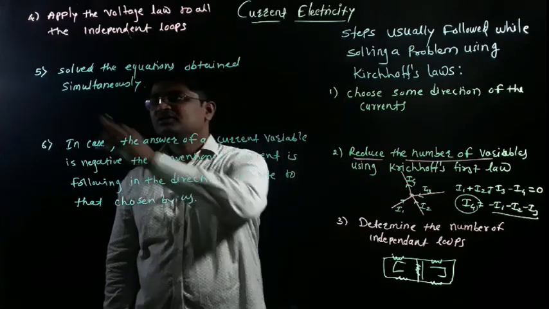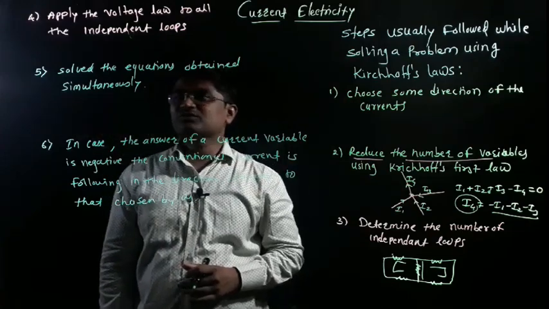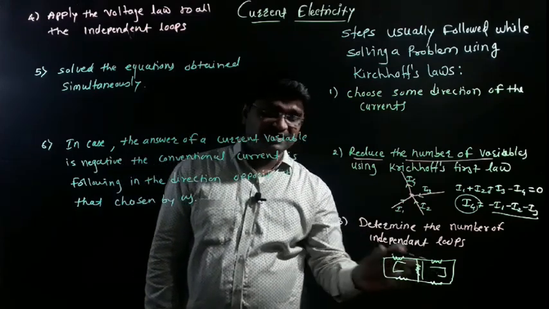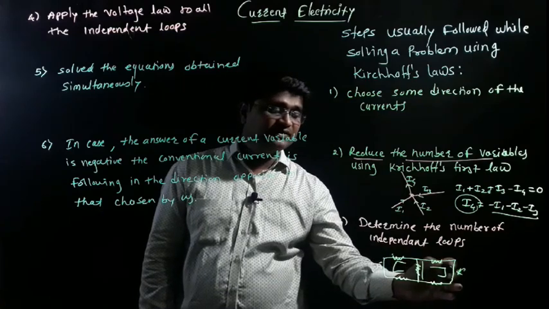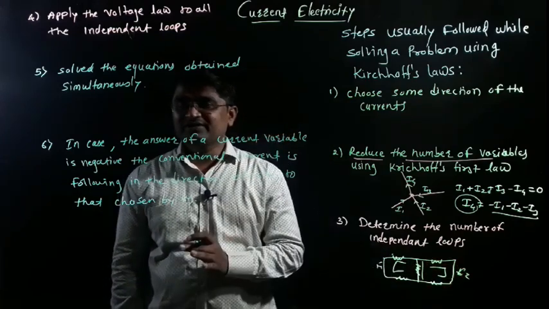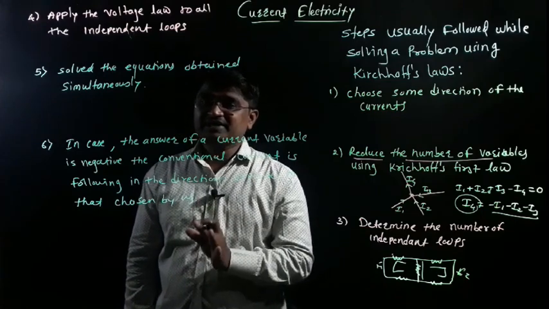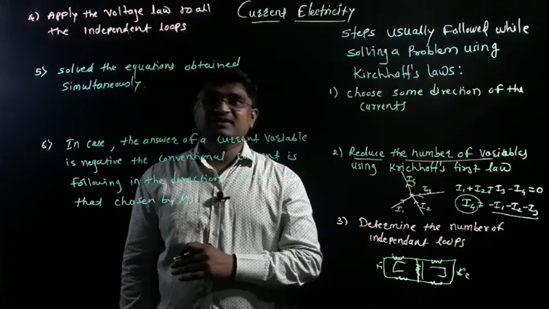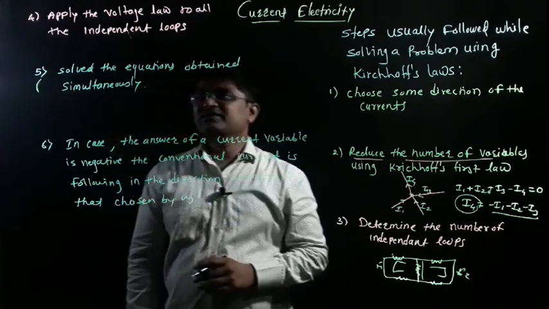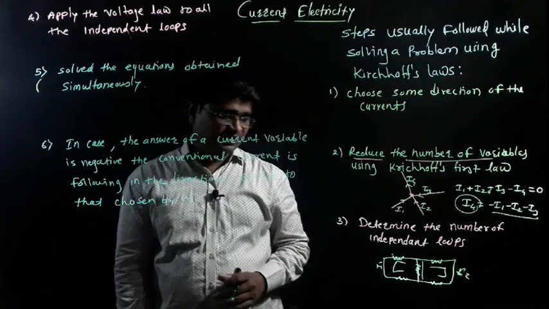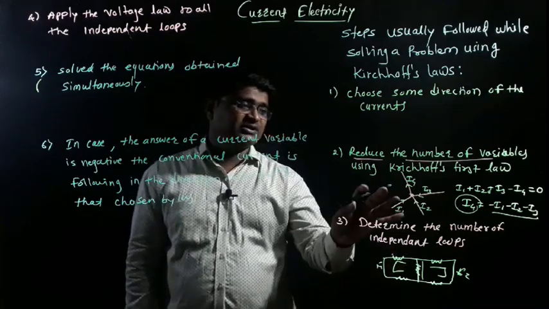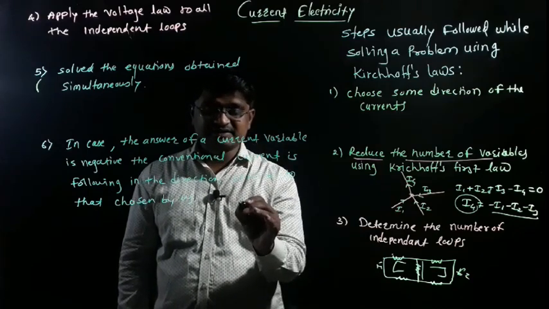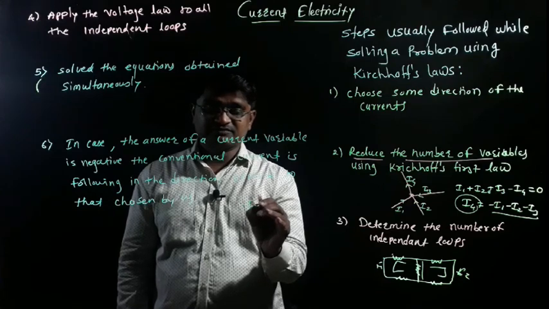Follow the steps. After that, the fifth step: solve the equations obtained simultaneously. So when we solve the first loop and after that the second loop, here we find E1 and here we find E2. First of all we find E1 and E2, so simultaneously we determine the first loop and after that the second loop. It means E1 and then E2. Okay, this is very important. And finally, we determine the electric current by using Kirchhoff's first law. Just imagine that we finally find the answer for the electric current, and this electric current is negative.